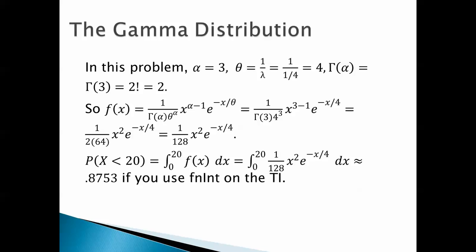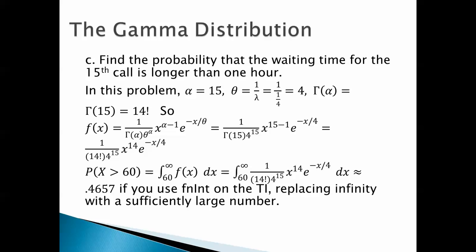So the probability that x is less than 20 is the integral from 0 to 20 of f of x dx. So that's the integral from 0 to 20 of 1/128 x squared e to the negative x over 4 dx. And that's 0.8753 if you use fnInt on the TI. You could also integrate that by parts, but we're not going to.